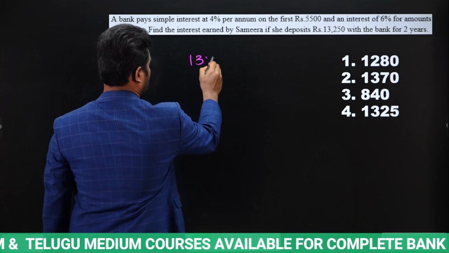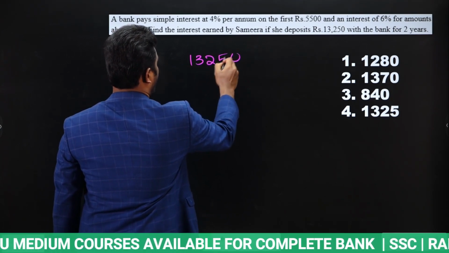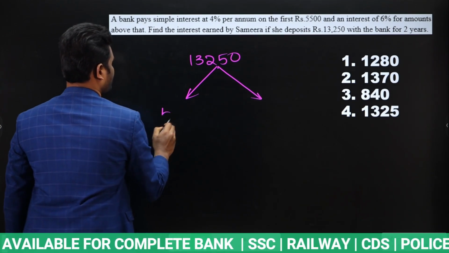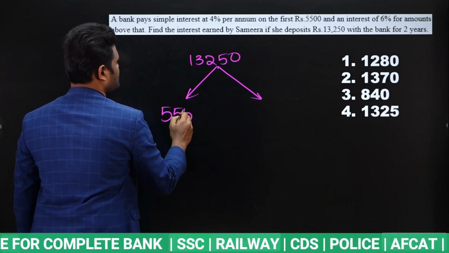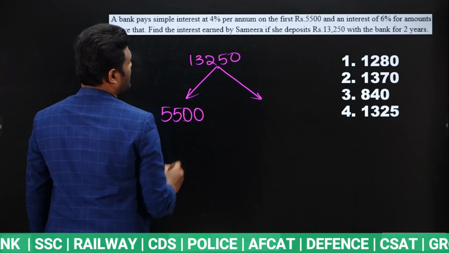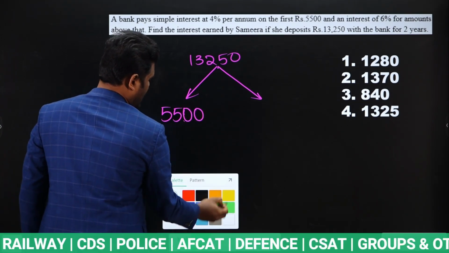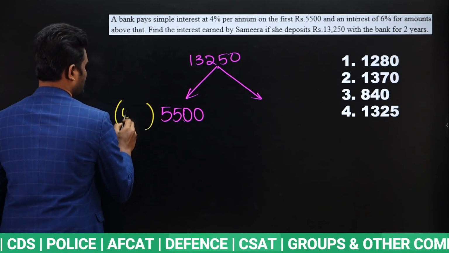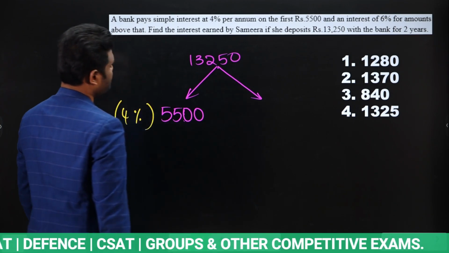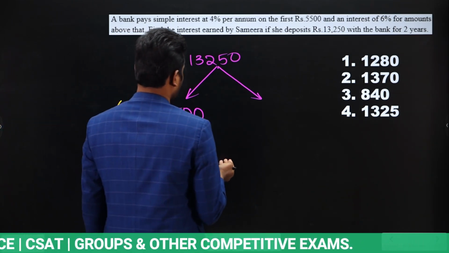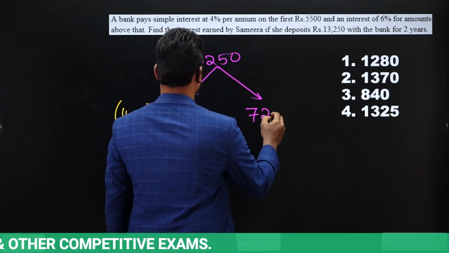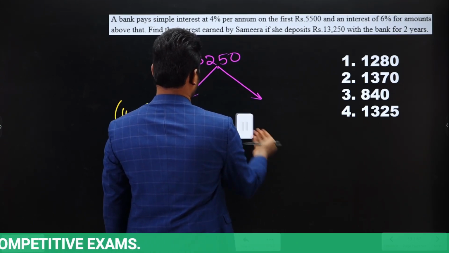Look here, she invested a total of 13,250. Out of this 13,250, for the first 5,500, she is going to get how much? 4% per annum. Yes or no? For the first 5,500, she is going to get 4% per annum. Now the remaining balance is how much? The remaining balance will be 7,250. Yes or no? Sorry.